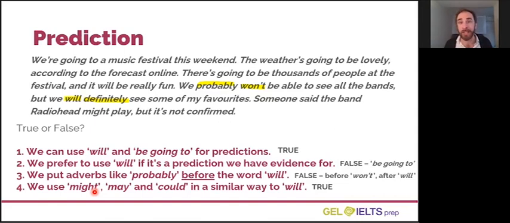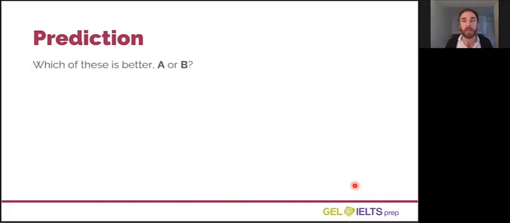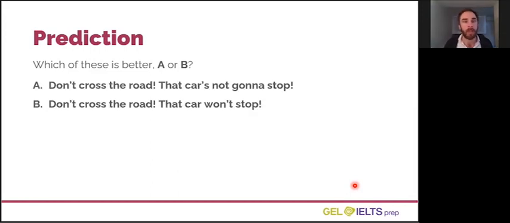Yeah, it might be sunny tomorrow. I'm not sure. No, I'm pretty sure it will be sunny tomorrow. So the meaning is the same. It's just the confidence is less for might, may, and could. Okay, let's look at some more examples and decide which ones sound better. I'm going to show you two sentences, and I'd like you to decide which sentence is better in English. A or B? Look at the next question below this video, and can you choose which sentence sounds better?